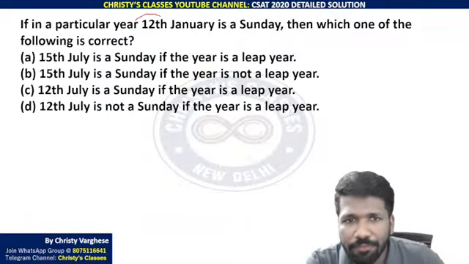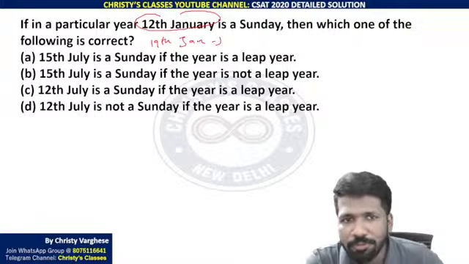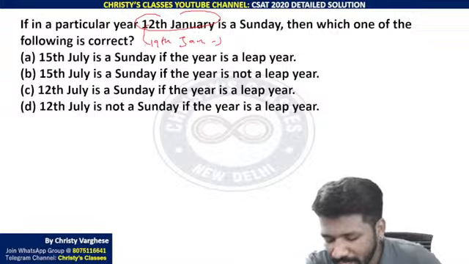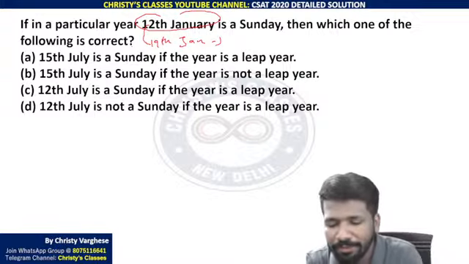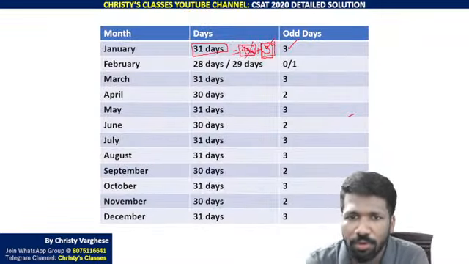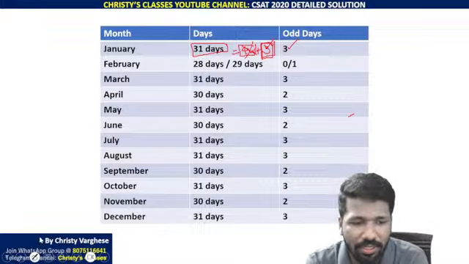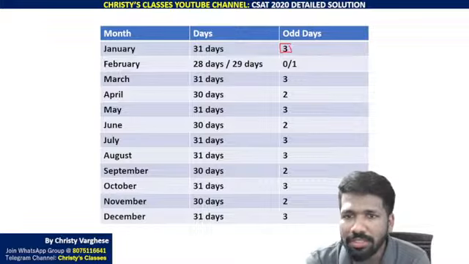For example, if 12th January is a Sunday, 19th January is also a Sunday. Because between 12th and 19th only 7 days, that is a full week, is there. If a full week is there, Sunday will repeat as Sunday only. Are you understanding? That means full weeks can be excluded. What is extra only we need to consider. That is why I am telling you odd days you need to consider, odd days in each month.